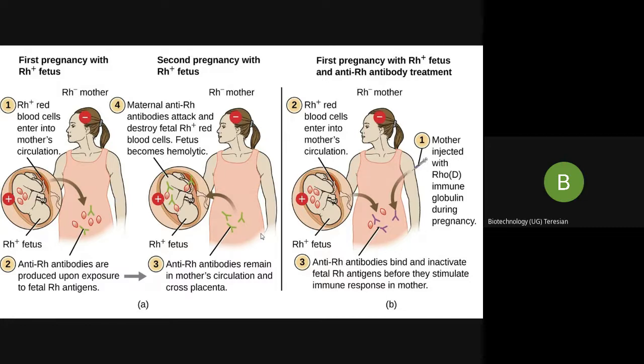These antibodies are usually IgG antibodies. Now these IgG antibodies carrying the anti-Rh specificity will enter easily through the placenta, because we said that IgG is the one which gives protection and immunity to the baby. But these IgGs are now acting against the baby. Once they reach the placenta, they can kill the child. The child will die because of organ failure.